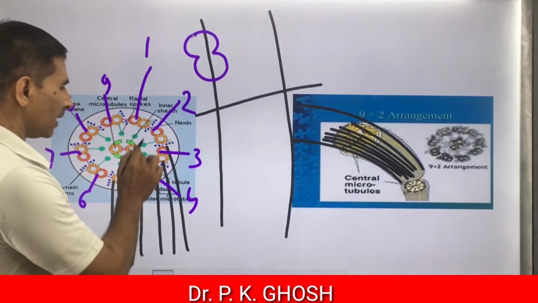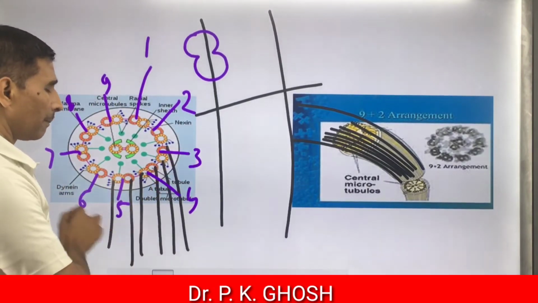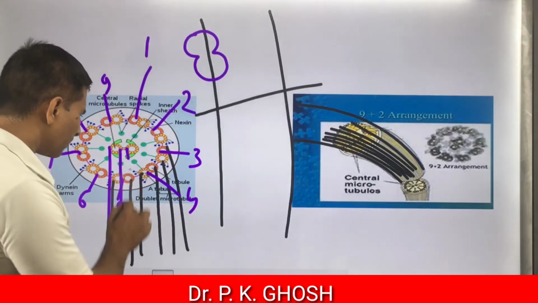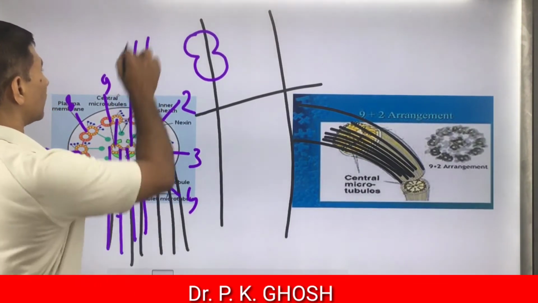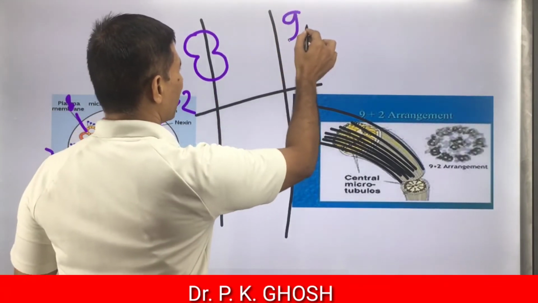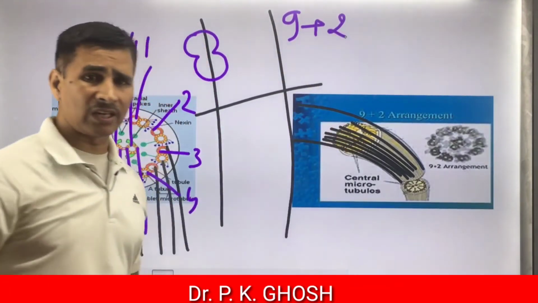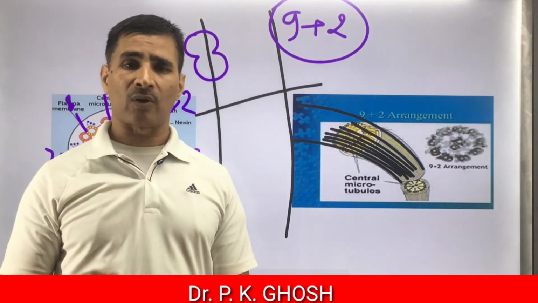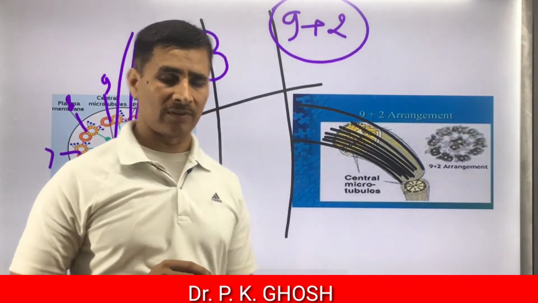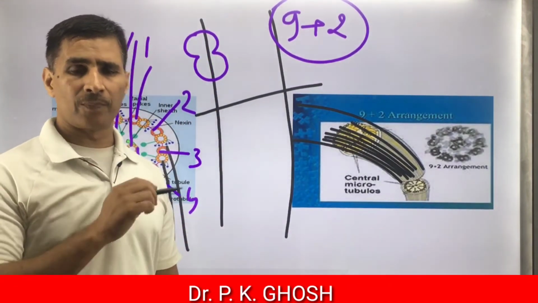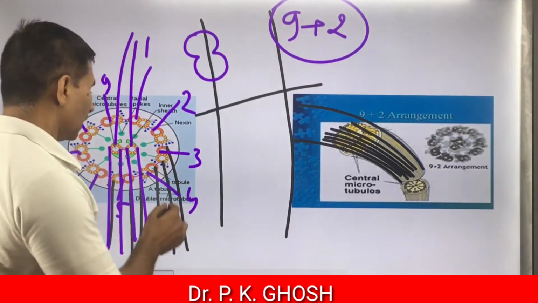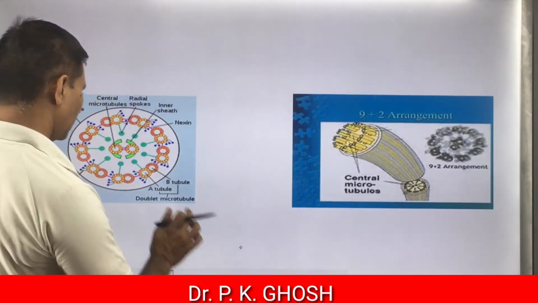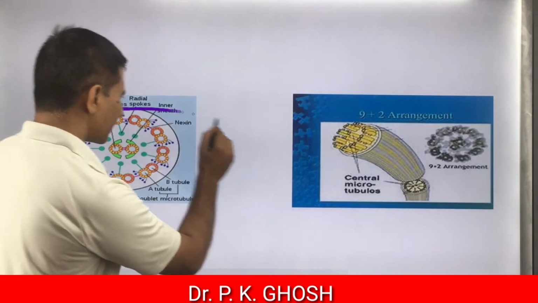You can see in the picture, there are nine ultra-thin peripheral microfibrils and two centrally located microfibrils, this one and this one. It means nine are peripherally arranged and two are centrally arranged. And this type of arrangement of microfibrils is called the 9+2 pattern of arrangement of microfibrils. This is found only in the eukaryotic flagellum or cilium. Hence, the complete structure is like this.